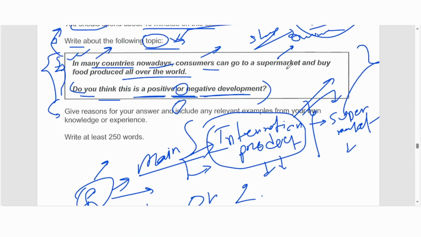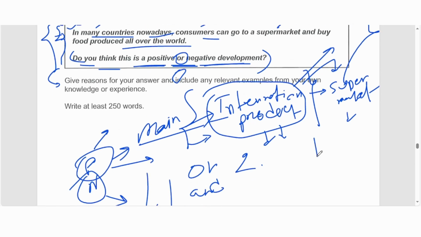Then "people can go to the supermarket," so I need to stick to the supermarket. I cannot talk about a small shop or online. No, we cannot talk about that. And "buy international product, food produced all over the world." So now your plan is very good, your plan is done, right? You know what to cover.